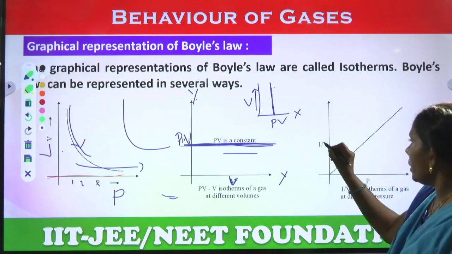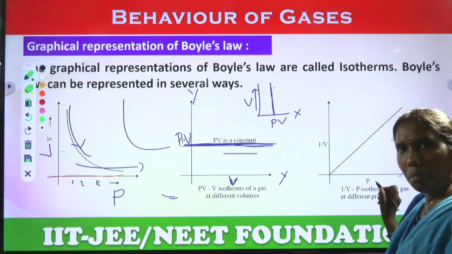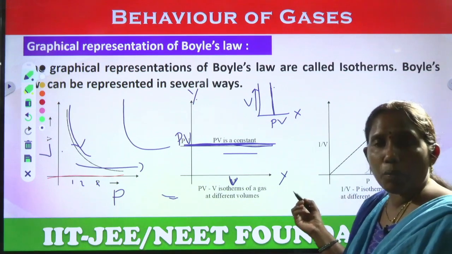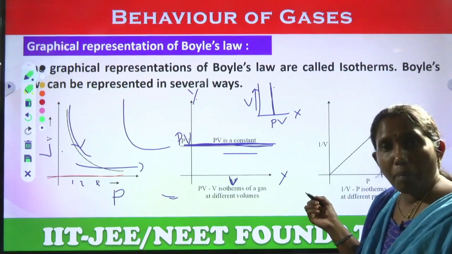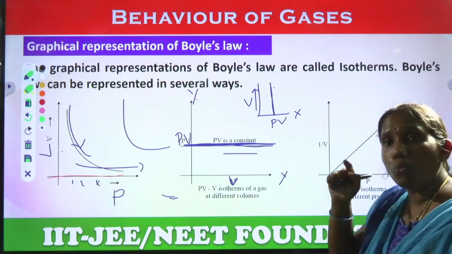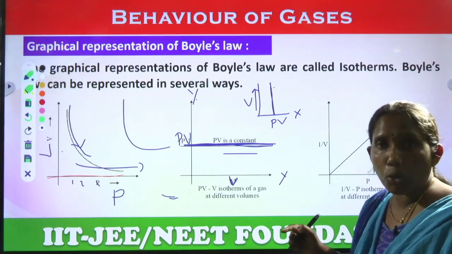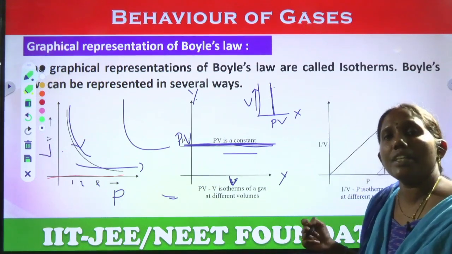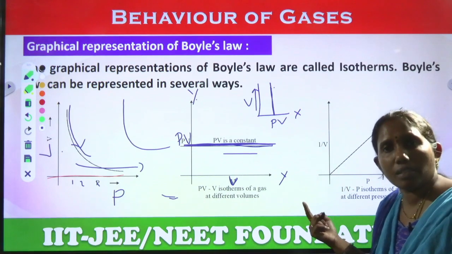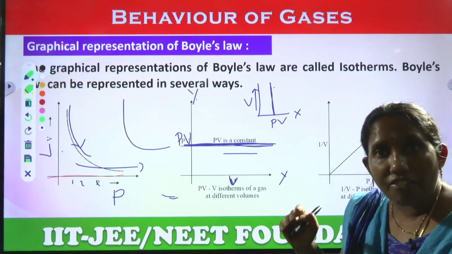Now here it is 1 by V and P. P is inversely proportional to V but directly proportional to 1 by V. 1 by V means the reciprocal of V. So P increases, 1 by V also increases. P increases, V decreases.